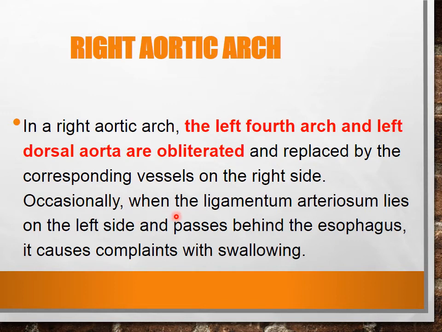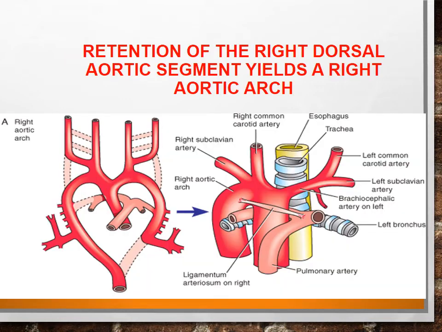And when this happens, the ligamentum arteriosum, which lies on the left side, passes behind the esophagus to have its attachment with that arch of aorta. So this is also causing some problems with swallowing.